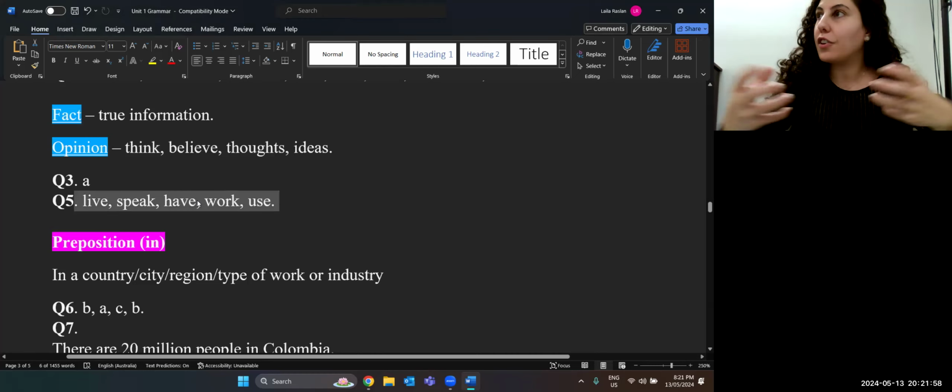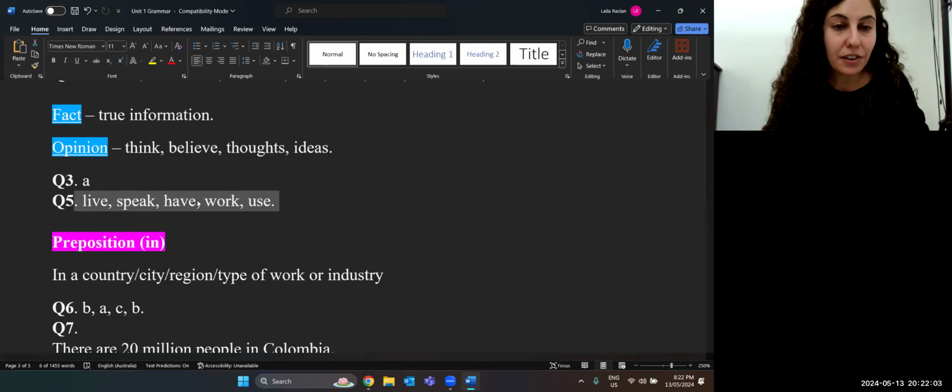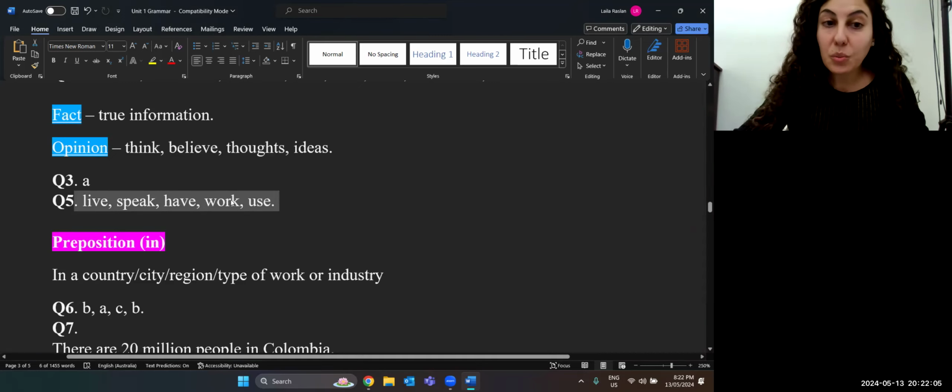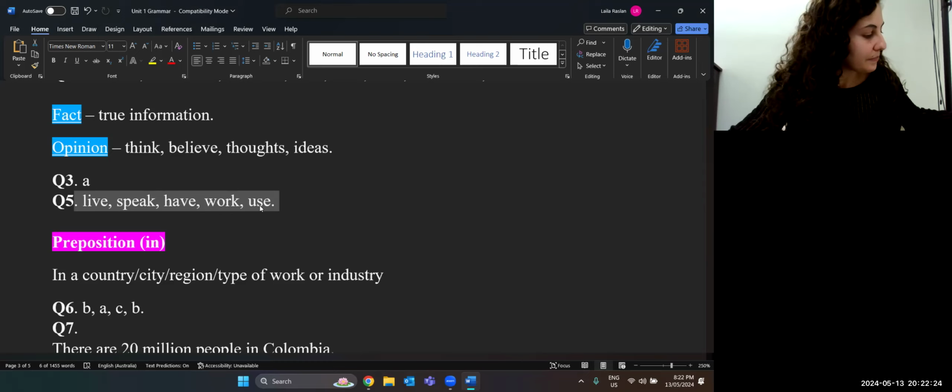Have is a verb to show what we have. Like I have a phone, I have a mobile phone, a laptop. And to work means, you know, what do you do for a living? How do you make your money? And to use means like I can get something and do something with it. So I use a mobile phone, or I use email for work. I use my laptop for my work.